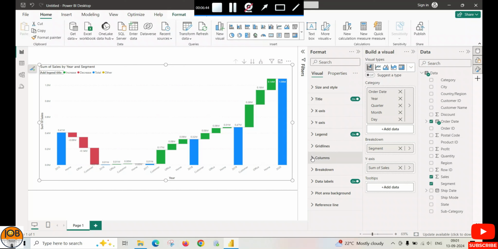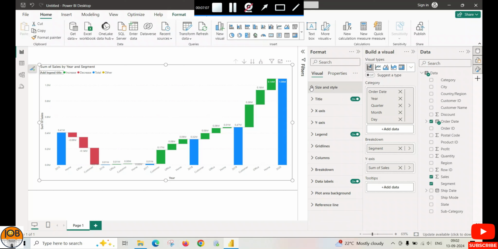Grid lines, columns. Here you can change the column colors. You can change them to your favorite colors. Similarly, breakdown, data labels, plot area, background, and reference line. Most of these options we have covered in the last videos.